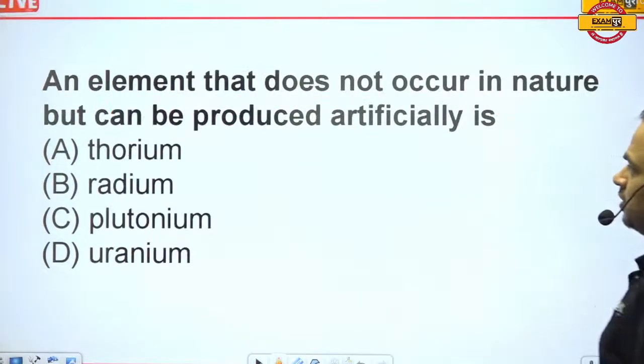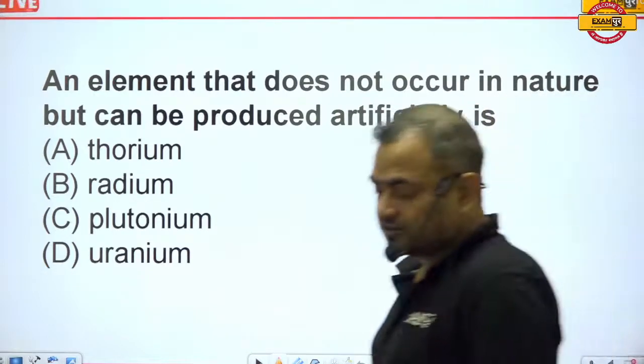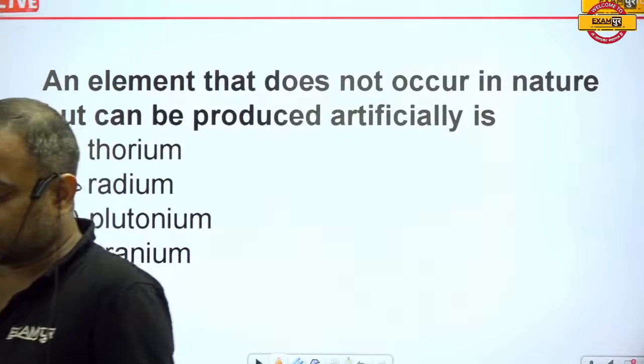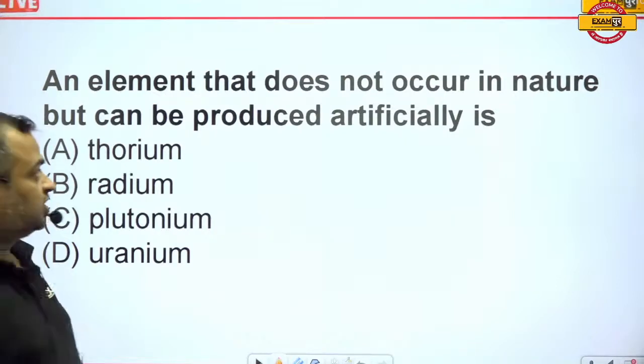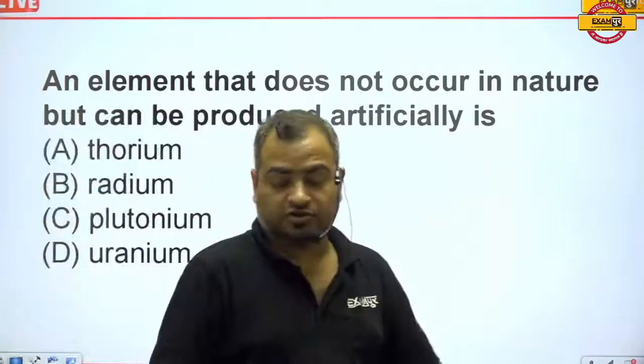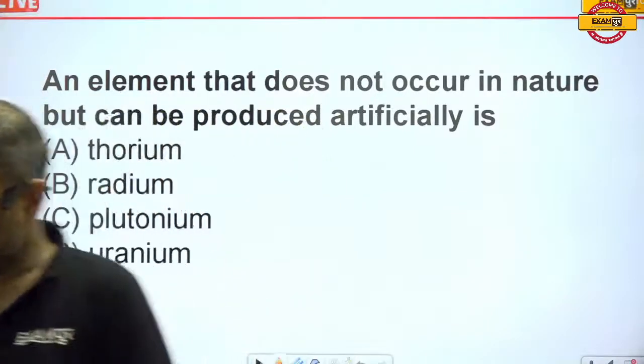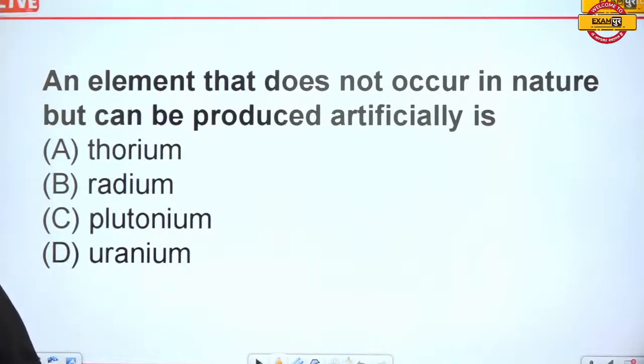An element that does not occur in nature but can be produced artificially. That's a very good question, and this question is related to nuclear reaction actually.